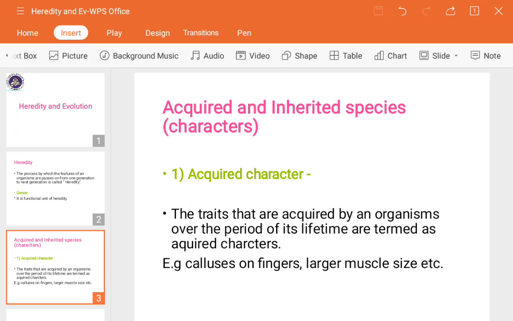The trait is the characteristic features, nothing but genes which express, of an organism that may be in physical form, or invisible, or in psychological aspects of the organism. So acquired characters show both physically visible characters, and some characters that are hidden.